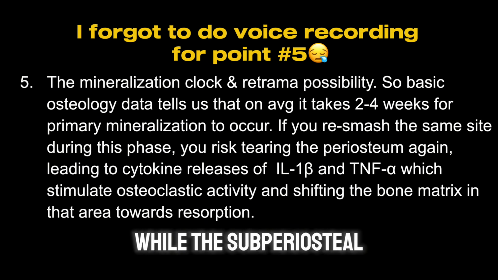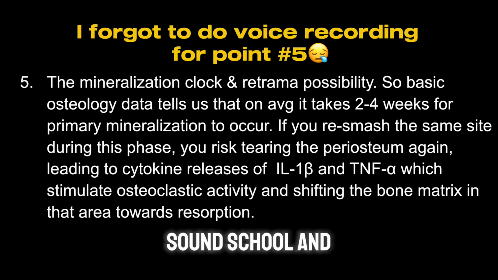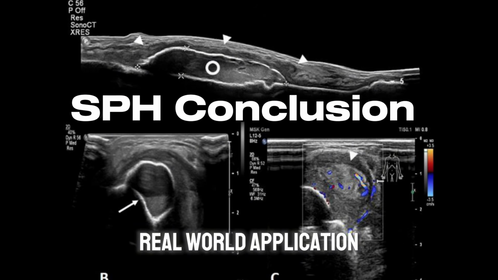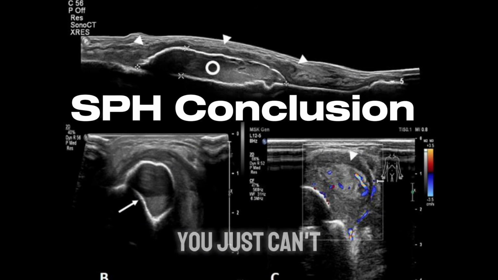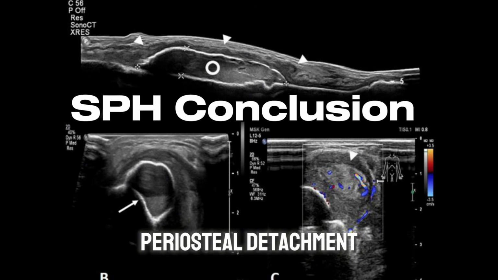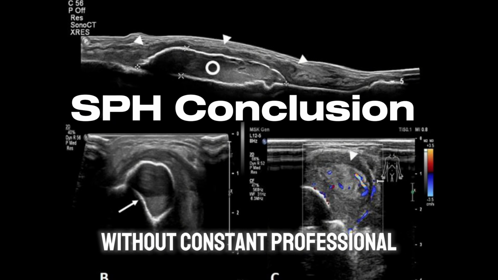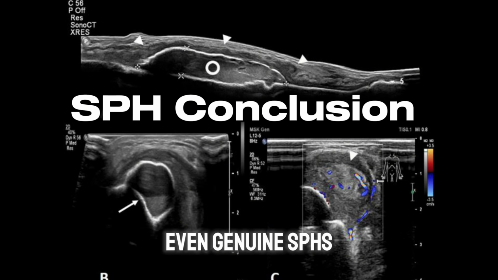All in all, while the subperiosteal hematoma theory sounds cool and plausible, in any real-world application, especially with BS, you just can't verify any true periosteal detachment without constant professional imaging. Even genuine SPHs require perfect sequencing of stable inflammation, angiogenesis, etc.